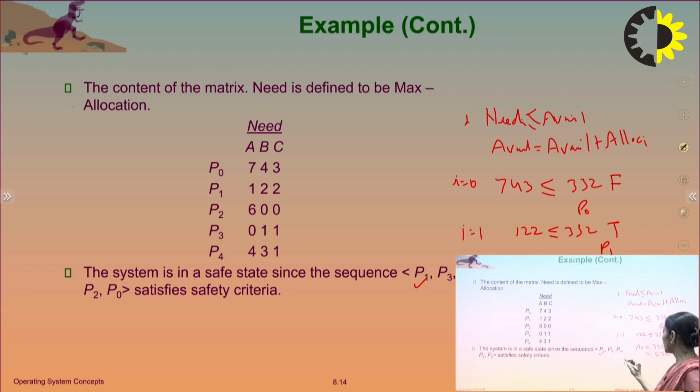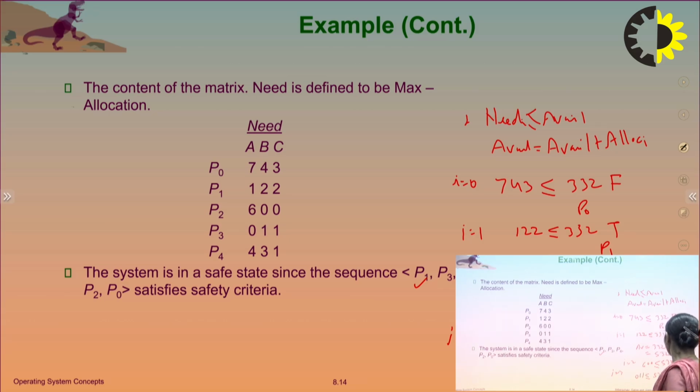so now we will check for i is equal to 2. For P2, the need for P2 is 600. Is it less than or equal to 532? This condition is false. So P2 should also wait and we will check for P3, that is i is equal to 3. The need of P3 is 011, which is less than or equal to 532.